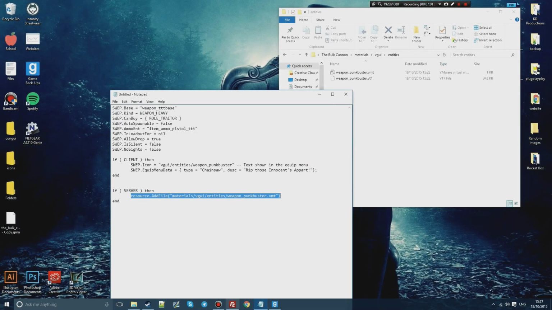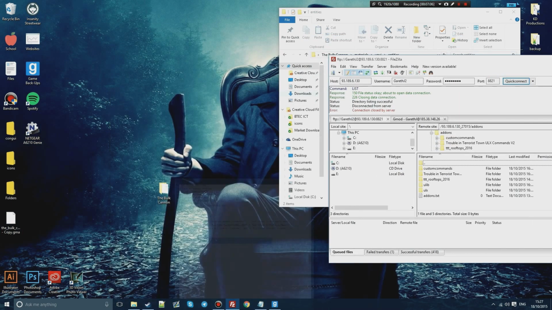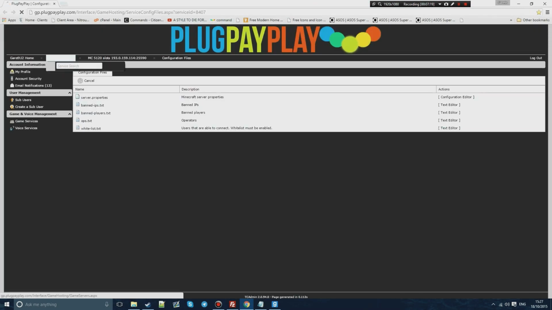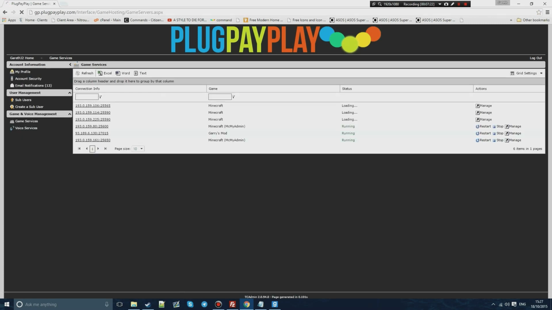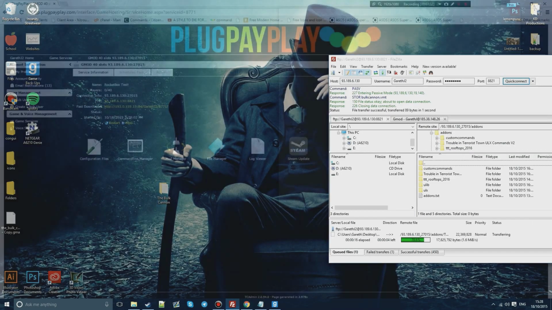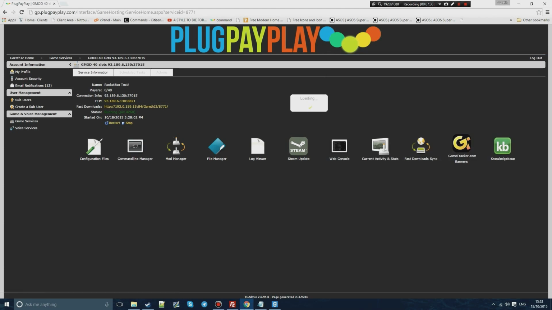So you can just go out and go to your FTP. Go out onto your FTP, copy this over to your FTP. Wait till that's done. You also need to go to your server host. Mine is Plug Pay Play for the minute. I'm going to go to Garry's Mod and restart the server. Now that all the files have been uploaded, we have to wait till this is fully uploaded, and then we restart the server once more.